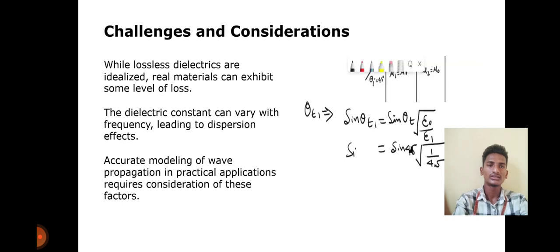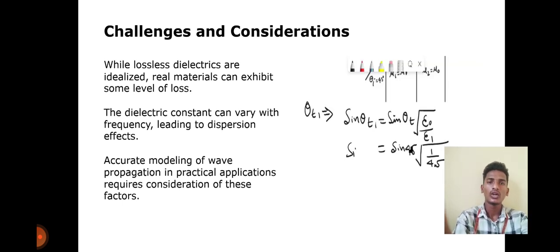Challenges and considerations. While lossless dielectrics are idealized, real materials can exhibit some level of loss. The dielectric constant can vary with frequency, leading to distortion effects. Accurate modeling of wave propagation in practical applications requires consideration of these factors.